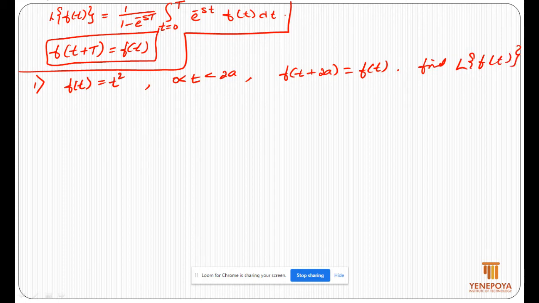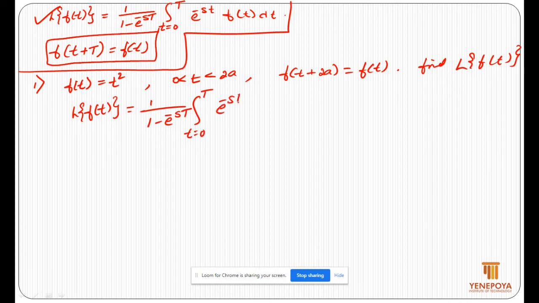First write the formula. This is our formula, that is Laplace transform of f of t is equal to 1 by 1 minus e power minus s capital T. Capital T is the period. Integration t is equal to 0 to the period capital T, e power minus st f of t with respect to t. I will substitute capital T is equal to 2a.